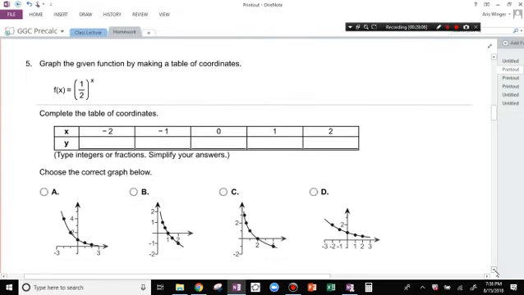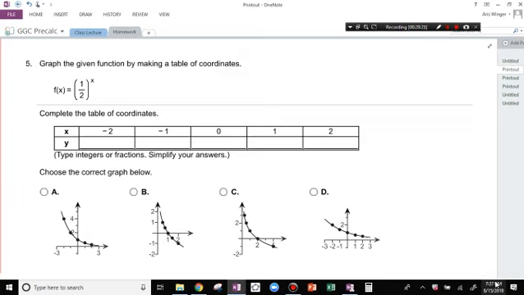The base is less than 1. We know this thing's got to be going down super fast. Half of what you had before each time. Looks like the answer is A already, right? Starts off at 1, half of 1, half of that, half of that. It could be D, but it's not. It doesn't look like it's going down fast enough.